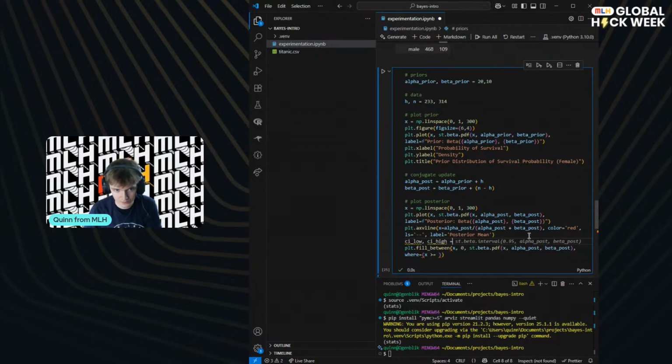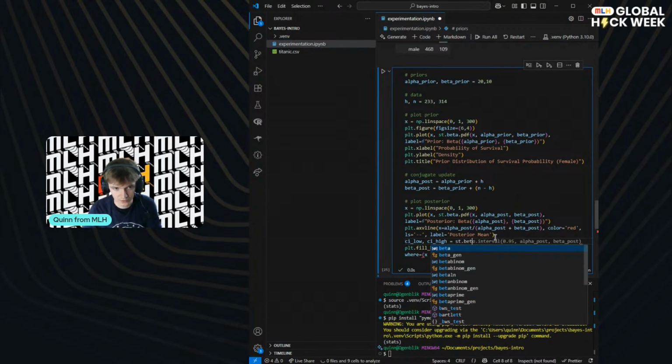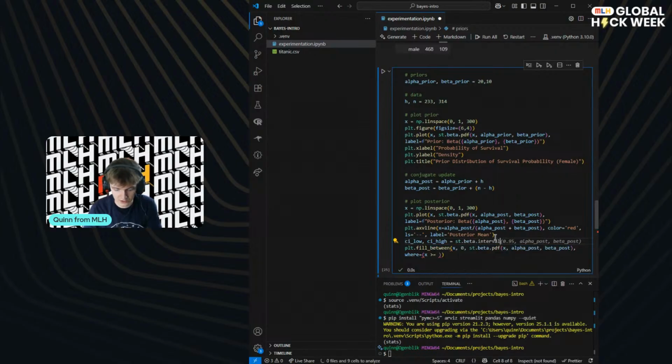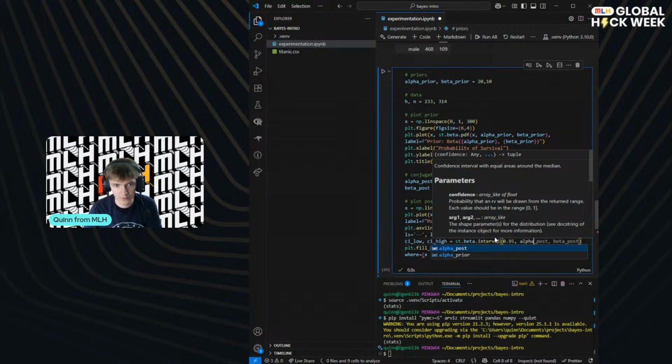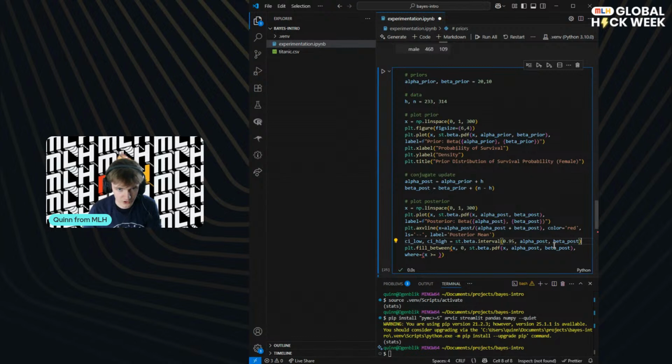So these are our bounds for the credible interval. Like I said, we could do this through simulation and sampling, but instead we are going to do it analytically from the actual distribution itself, which you can do when you have the distribution fully described.